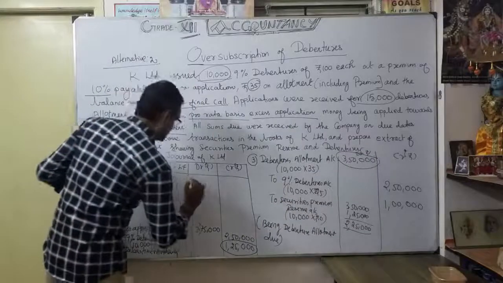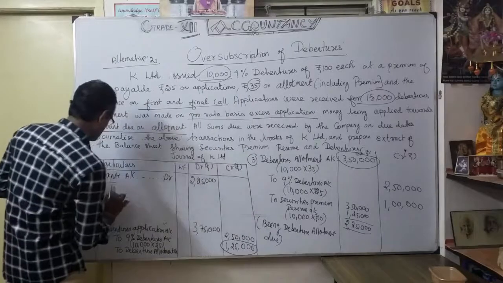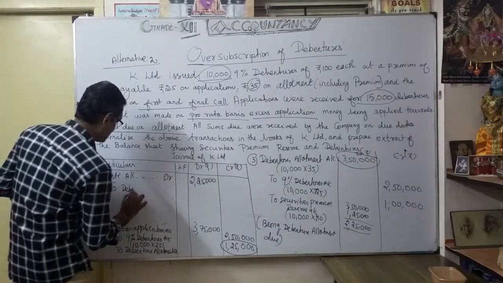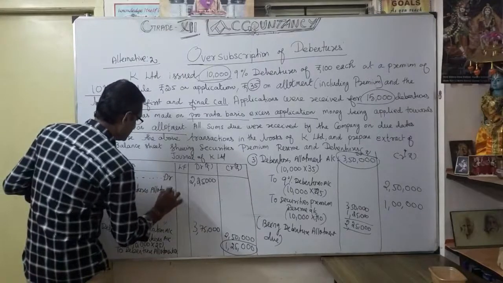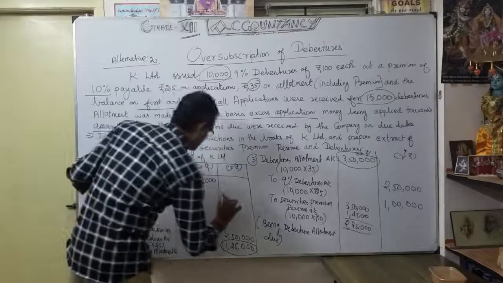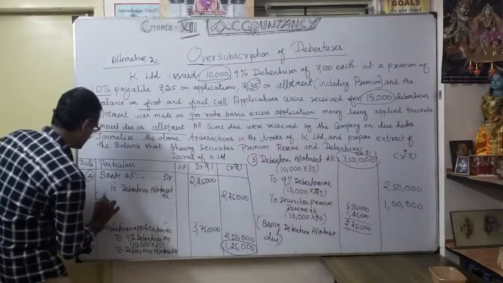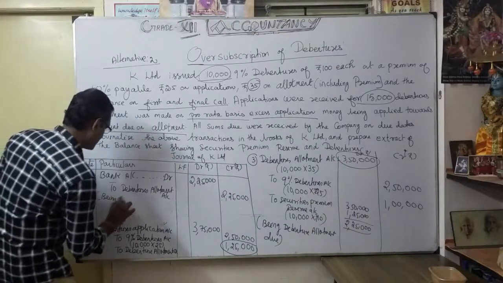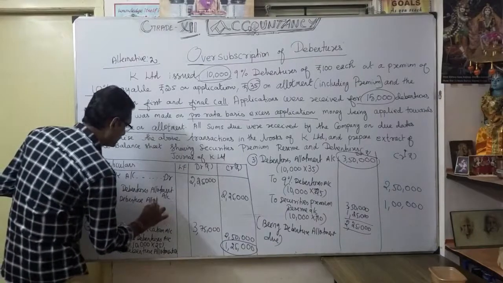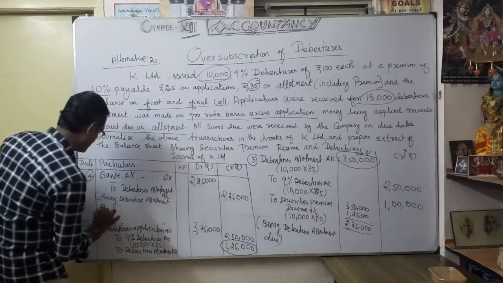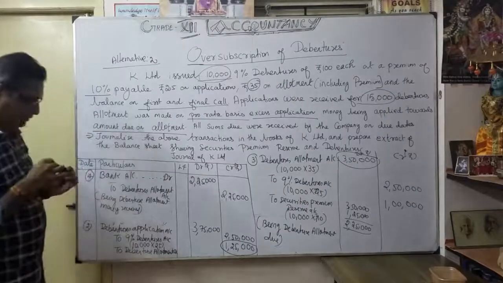So bank account debit 2,25,000 to debenture allotment account, how much? 2,25,000. Narration: being debenture allotment money received. You understood? That's our fourth entry.